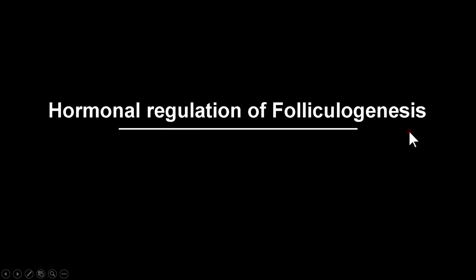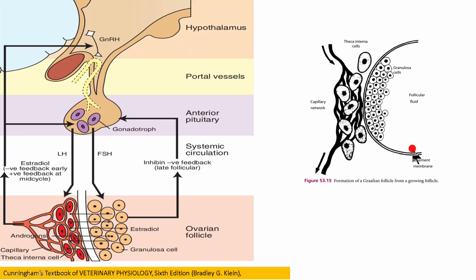Hormonal regulation of follicular genesis. Now we know that the early follicular genesis or initial development of follicle is independent of gonadotrophin, that is FSH and LH. We can also say that the formation of preantral follicle is independent of gonadotrophin. But the gonadotrophin dependent follicle desperately needs FSH and LH for their growth, development and maturity. So the hypothalamus, pituitary and ovary have to work in coordination.